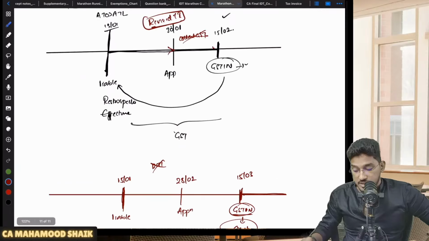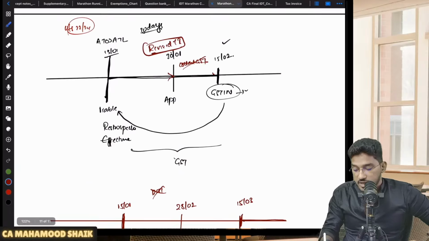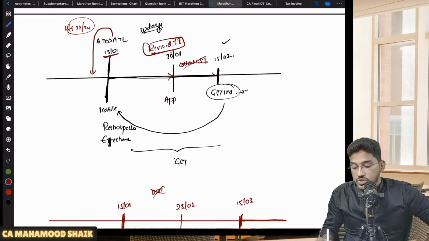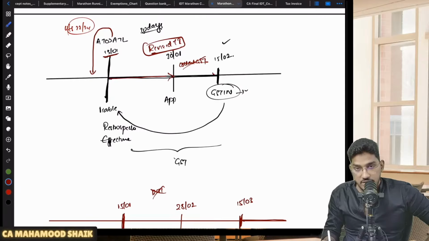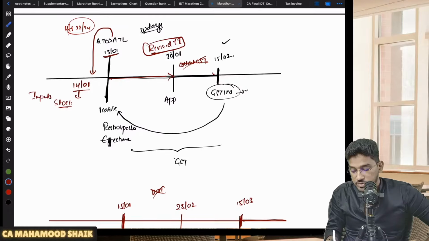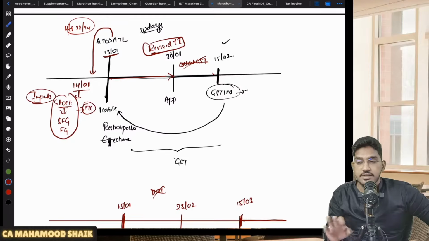Okay, and one more advantage is if you make the application within 30 days, one more benefit will be there. One day before the date you become liable for registration, that means on 14th of January, whatever inputs are there in the form of stock, whatever input goods you have, either in the form of stock, semi-finished goods, or finished goods, that you can take ITC, by submitting one form, GST ITC-01.